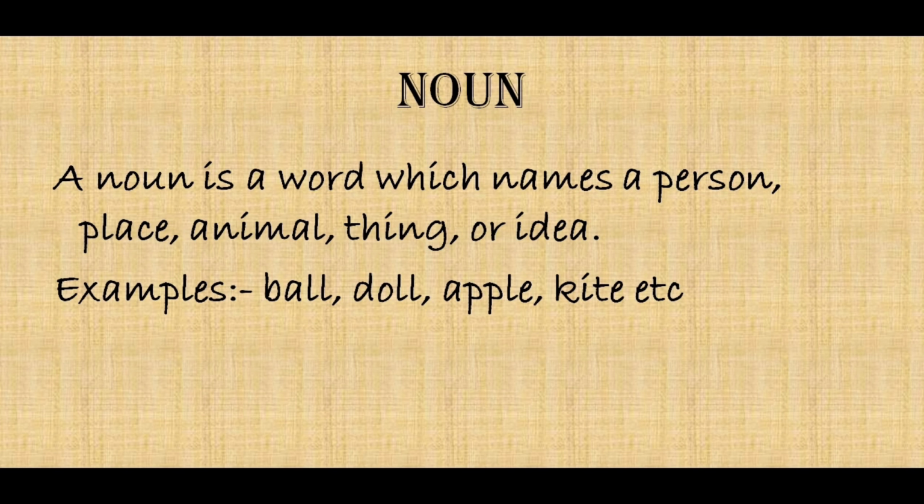Raman, friends, girls are names of persons. Class is a name given to a group of students. Table, wood are the names of things. And strength and honesty are names of qualities. All these things come under nouns. So again, a noun is a naming word that names a person, thing, animal, place or a quality. Whatever names are given are called nouns.